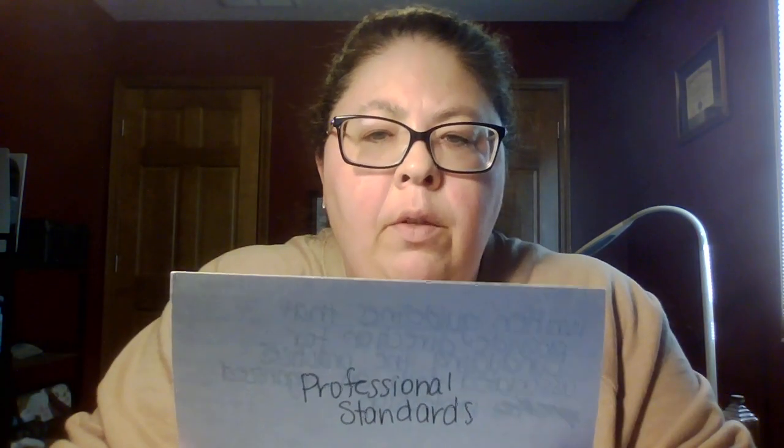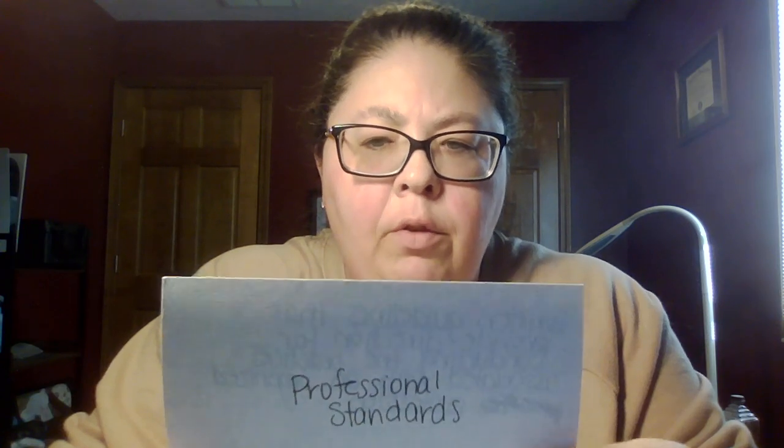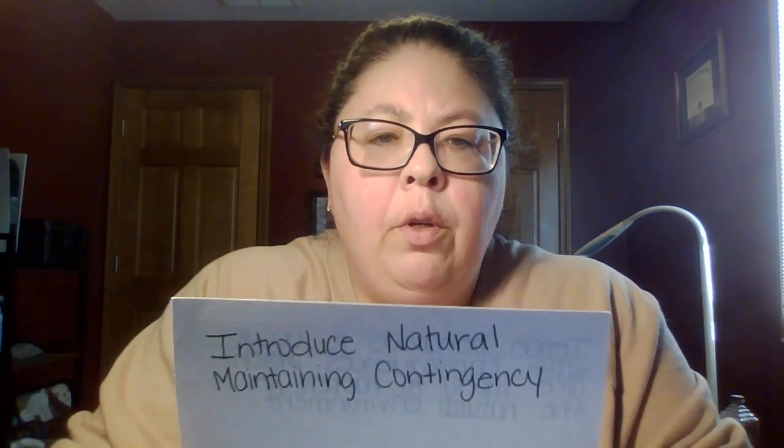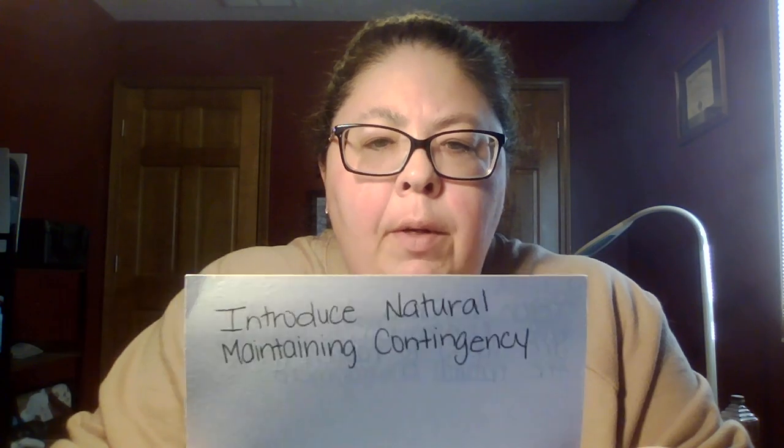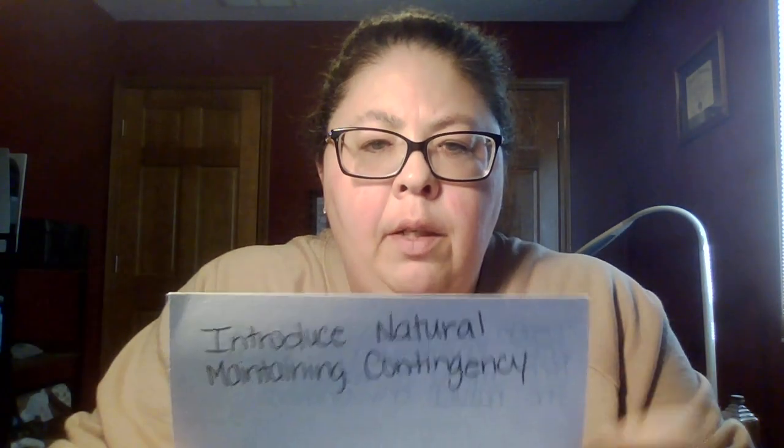Written guidelines that provide direction for conducting the practices associated with an organized profession and professional standards. Teach behaviors to occur with consequences which are likely to happen in the natural environment. Introduce natural maintenance contingency. Brief descriptions of the dimensions represented by and scaled along each axis. Axis labels. The environment in which something occurs, setting.